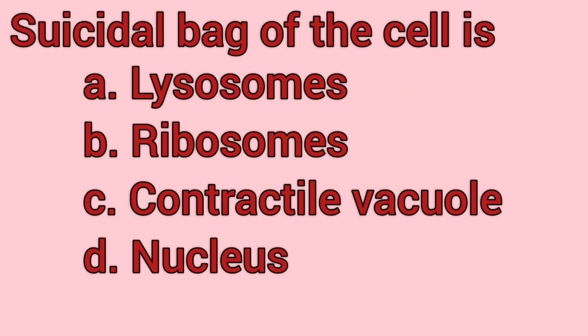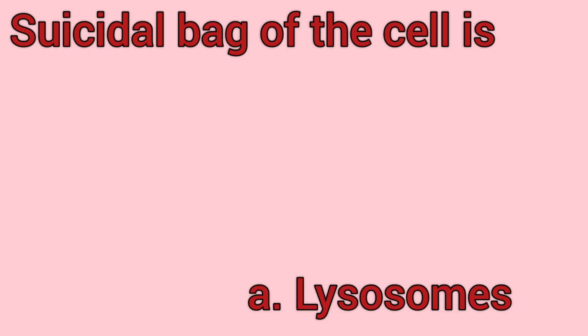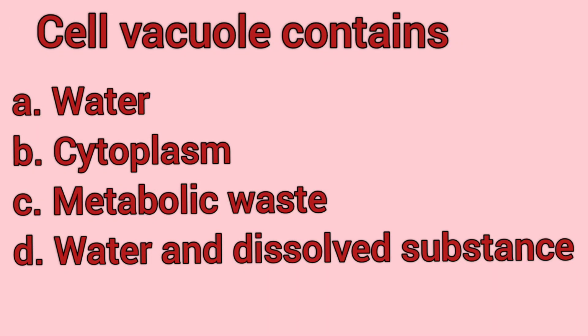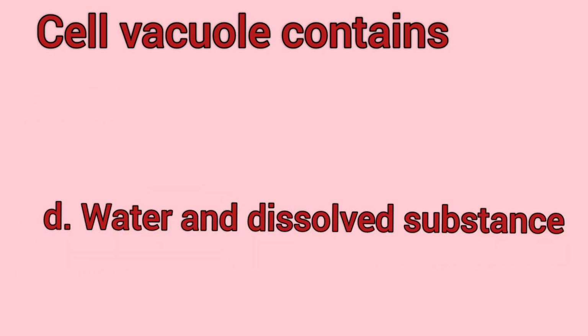Suicidal bag of the cell is lysosome, ribosome, contractile vacuole, or nucleus? It's lysosome. Cell vacuole contains water, cytoplasm, metabolic wastage, or water and dissolved substances. It's water and dissolved substances.